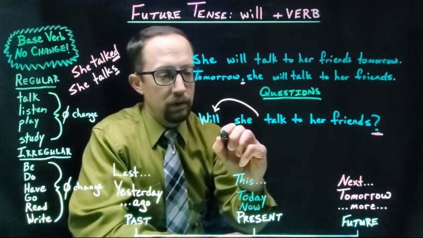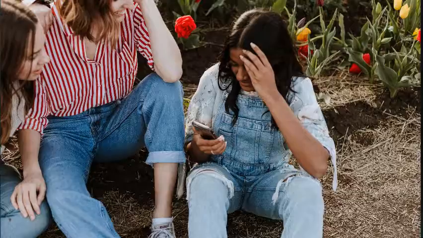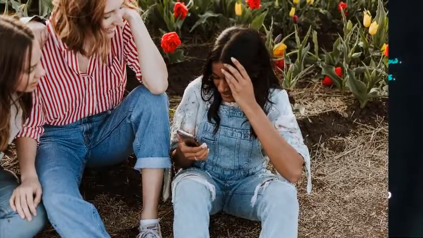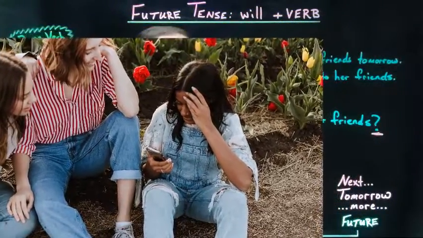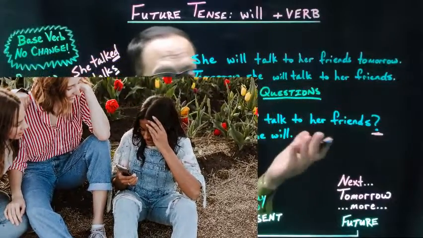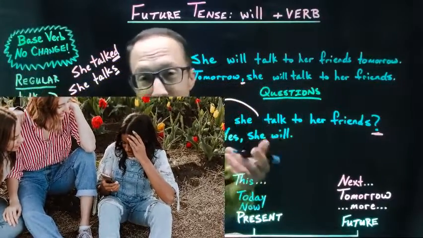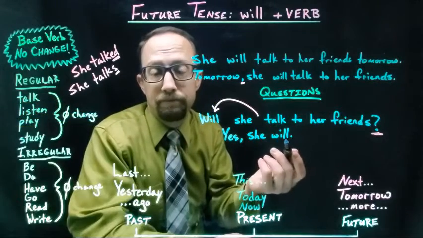And you can write yes. But now you change it back. She will. You can write yes, she will talk to her friends. Yes, she will. You can just say yes. You can say she will.